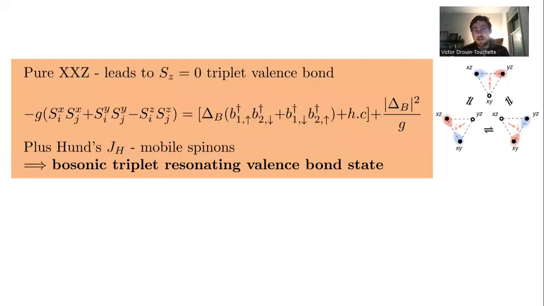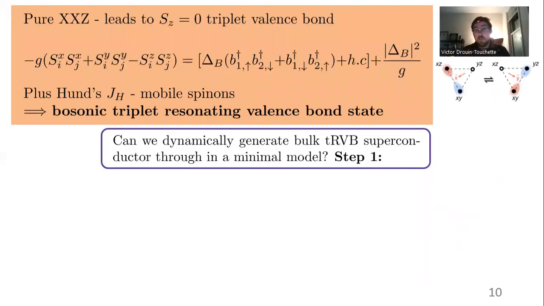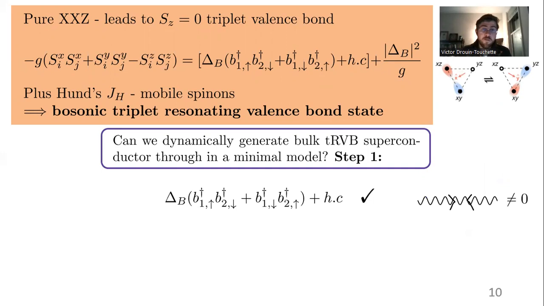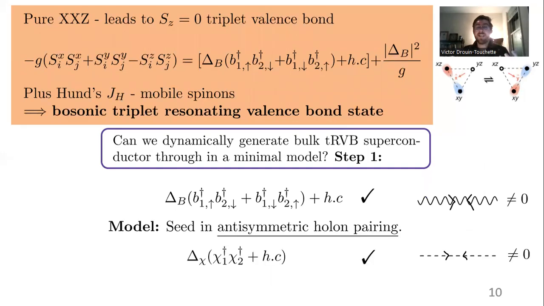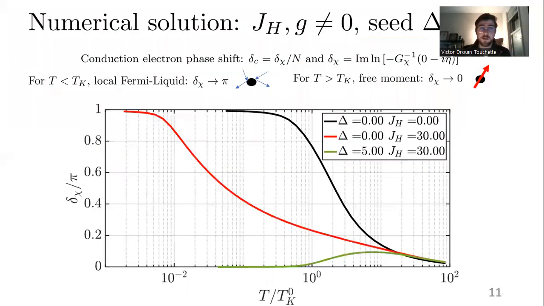And the question that remains is, can we dynamically generate bulk TRVB superconductors with only this, through a minimal model? Step one for this is, well, we have a triplet pairing for the Schwinger boson due to this XXZ-like term in the Hund's coupling. And we can seed in an antisymmetric holon pairing. So that's what we're going to do at first. We're going to seed that in and see what happens at the end with the conduction electrons.